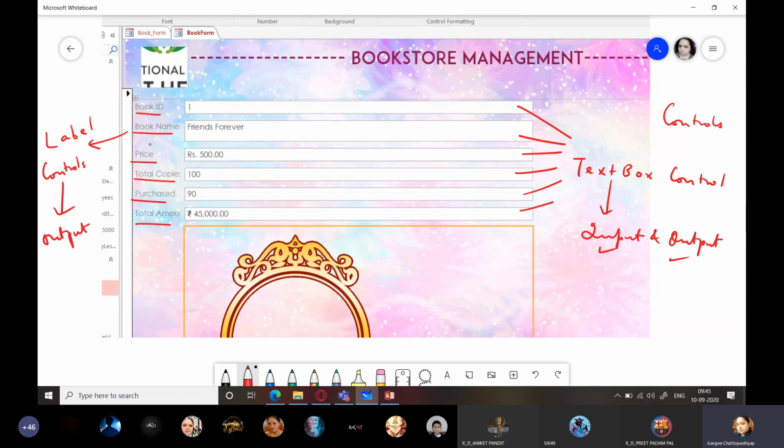That is, whatever you type here, it will be visible to people, but people won't be able to type anything in this. So book ID, book name, I just want to specify that this is the placeholder where you have to enter the book ID, or this is the placeholder where user has to enter the name of the book. So that is why for these labels, for these headings or field names, I am using what? Label control. So these labels take their values from the field names within the table. The fields that will be in the table will be taken here as the names of the labels. Understood?